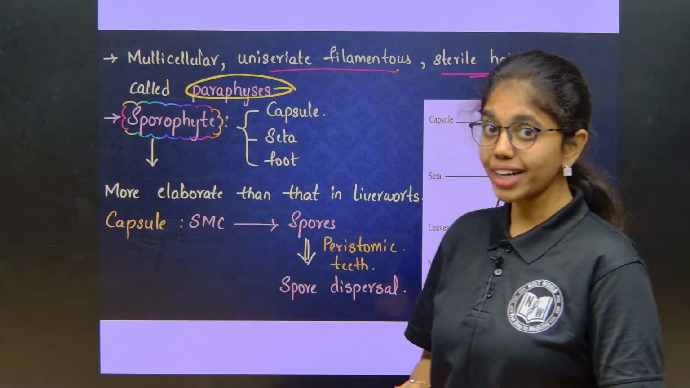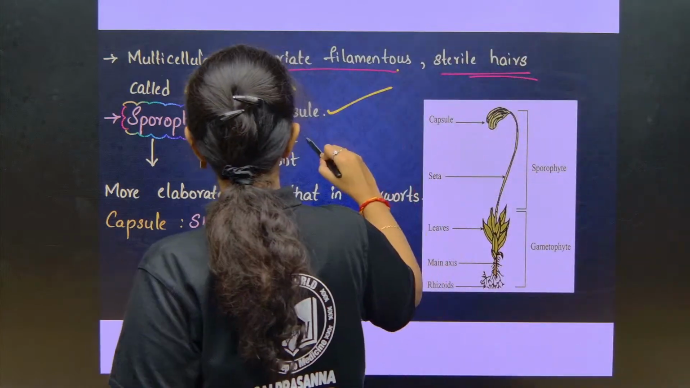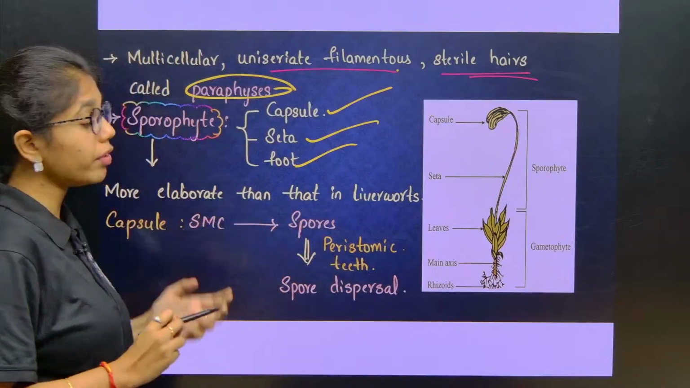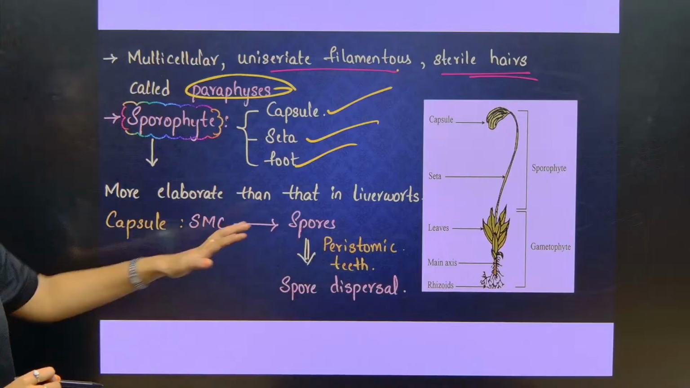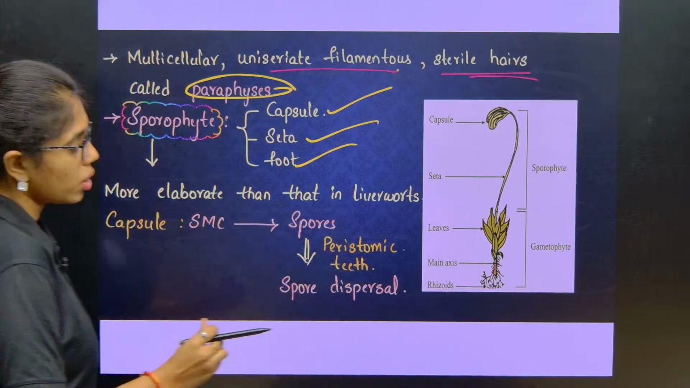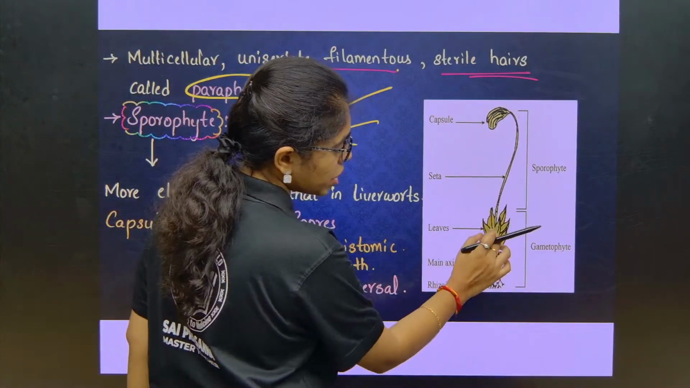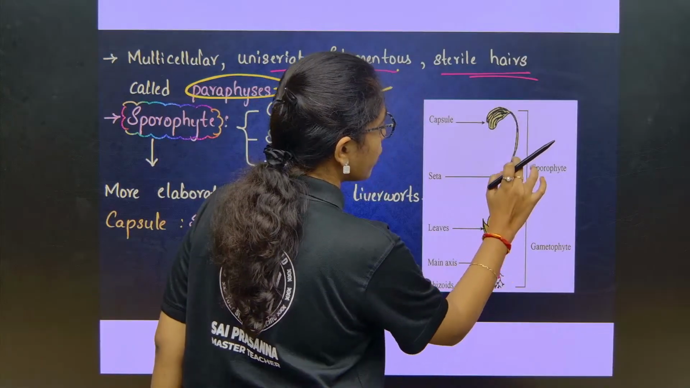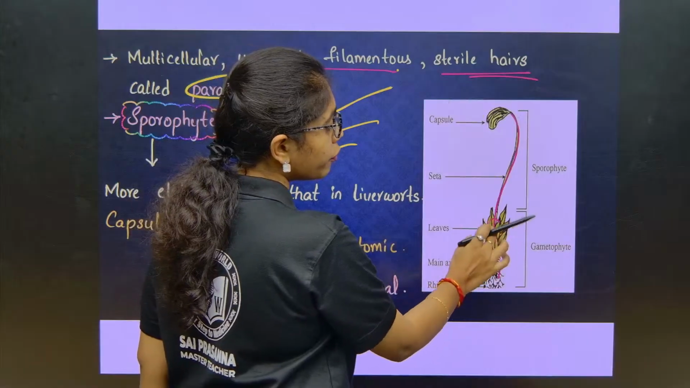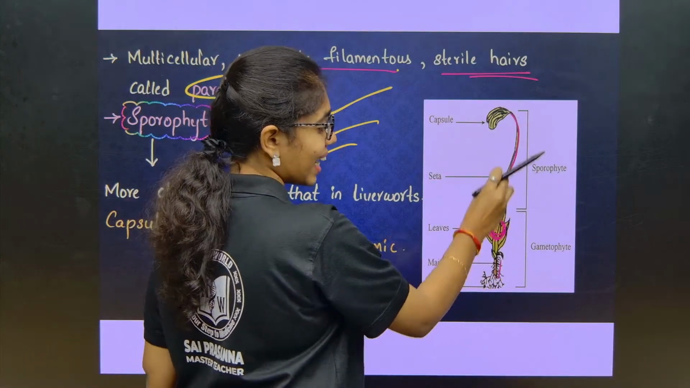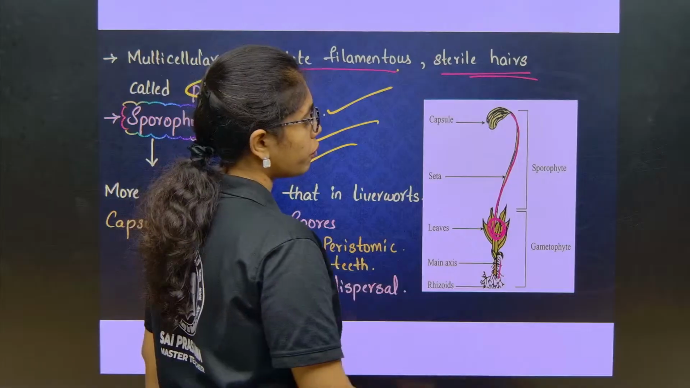The sporophyte will bear a capsule, seta and foot. Funaria is the best example over here. This is the image of Funaria. Here the leafy gametophyte stage is there. From this leafy gametophyte stage, the sporophyte will develop. The foot of the sporophyte is attached to the leafy gametophytic stage.